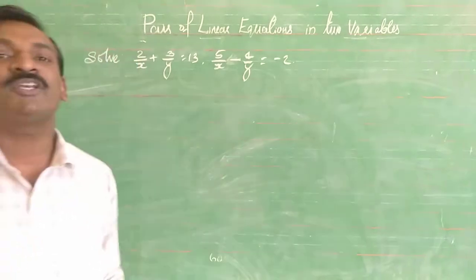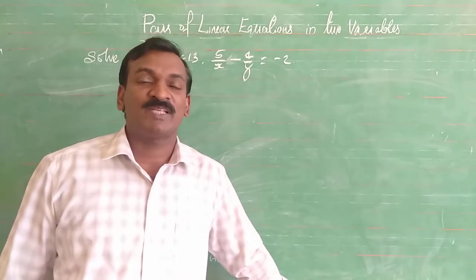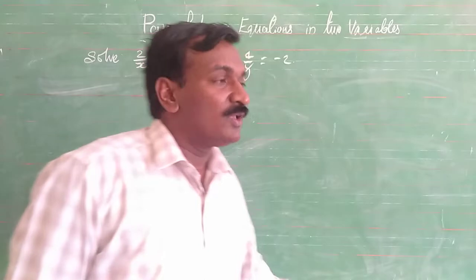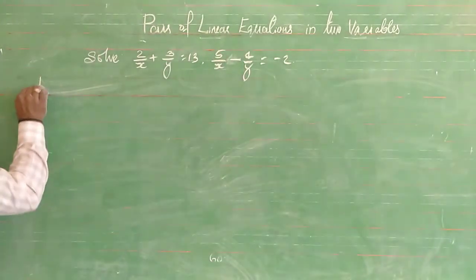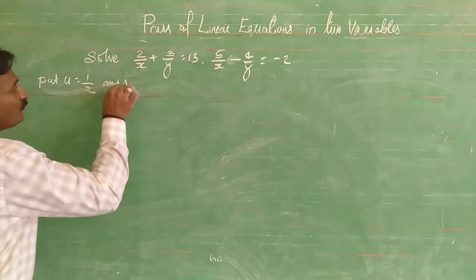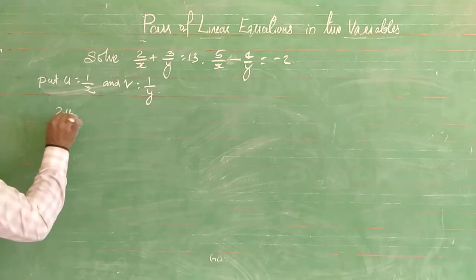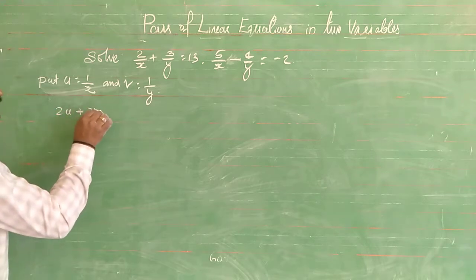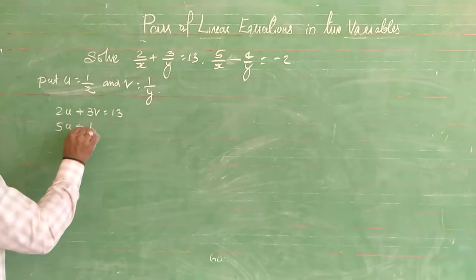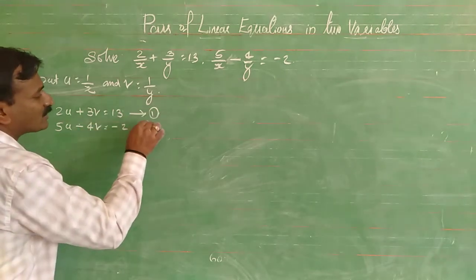This is an equation reducible to a pair of linear equations. We reduce the equations to the form a1x plus b1y plus c1 is equal to 0 and a2x plus b2y plus c2 is equal to 0. Here put u is equal to 1 upon x and v is equal to 1 upon y. Therefore the equations become 2u plus 3v is equal to 13, equation number 1, and 5u minus 4v is equal to minus 2, equation number 2.